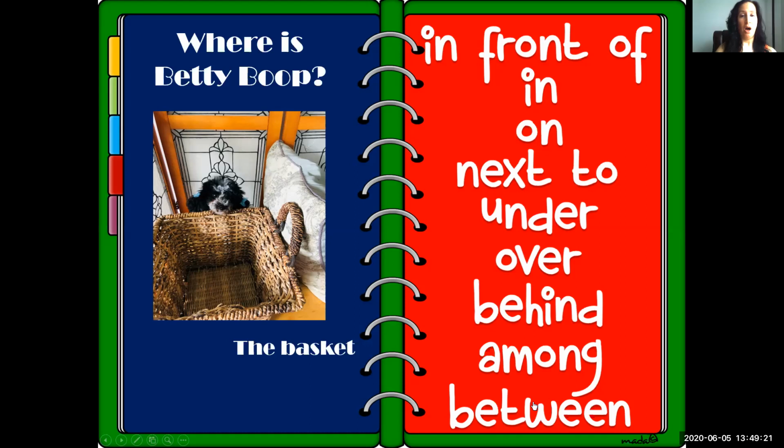Under the basket? Over the basket? Behind the basket? Among the basket? Or is Betty Boop between the basket? Betty Boop is behind the basket. Did everyone get it?